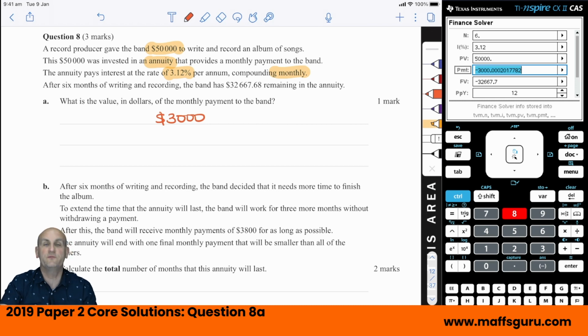1 mark. Now again, remember, for further maths questions where it's 1 mark, you just have to show the answer. If it's more than 1 mark, you have to show some form of working out.